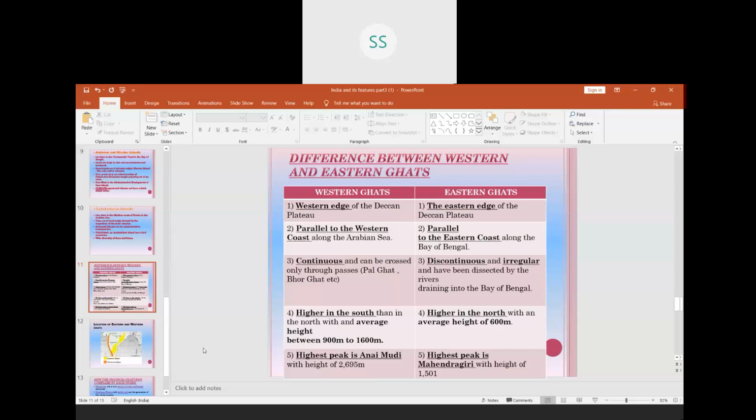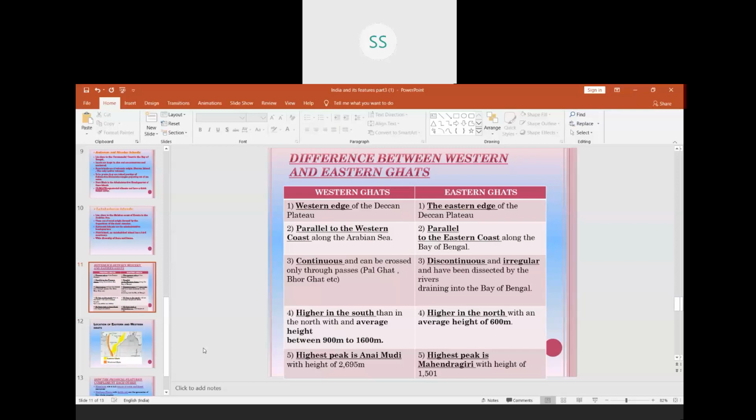There are two rivers, children, which flow towards the west. They are river Narmada and river Tapi. When I do the map work for this chapter, I will show you all these rivers also. We even have one more chapter which has been deleted by the CBSE, drainage, where we used to show these rivers, but I'll show you in this chapter also at the end.